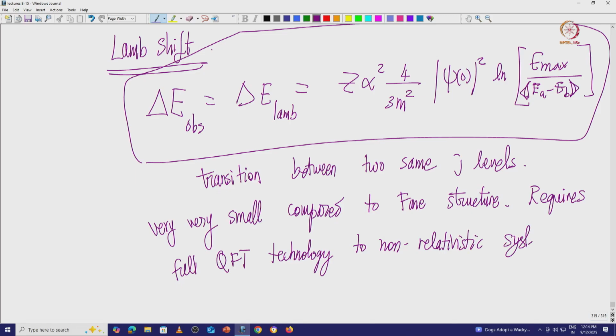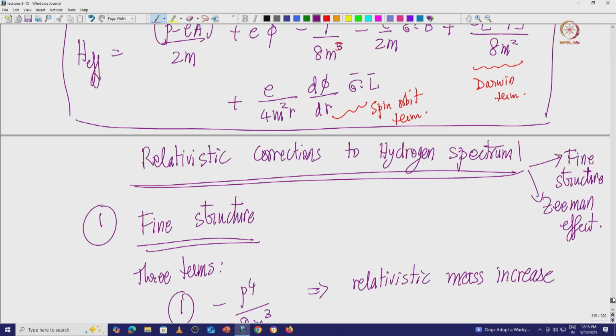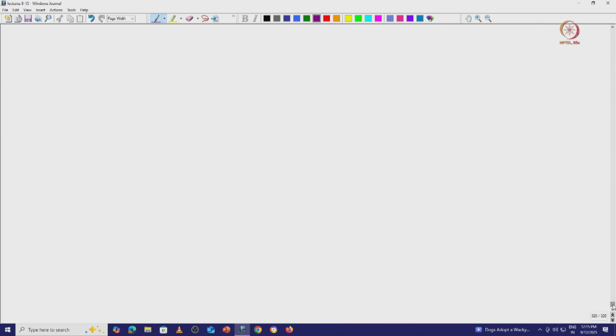So, it requires full quantum field theory technology for non-relativistic systems. The computation is called now. Okay, to summarize, let us look at the spectrum of the hydrogen atom. I will leave you with this spectrum essentially of the hydrogen atom.